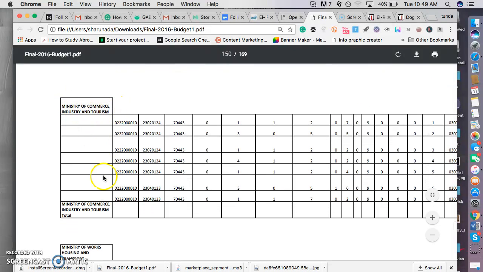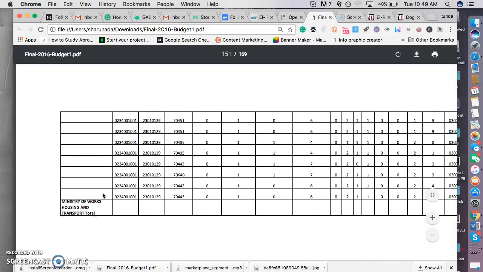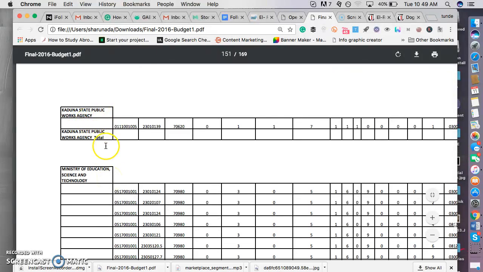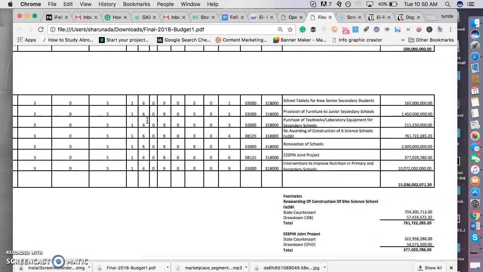Minister of Commerce, Industry and Tourism, no. Minister of Works, Housing and Transportation, no. Ministry of Works, Housing, no. Kaduna State Public Works Agency, no. Ministry of Education, Science and Technology. Yeah, this is an interesting thing to follow. So let me come here.